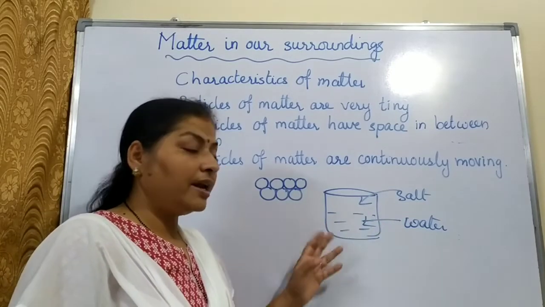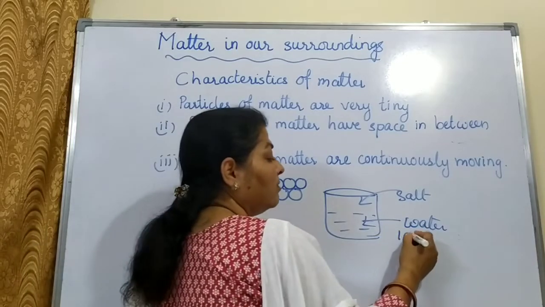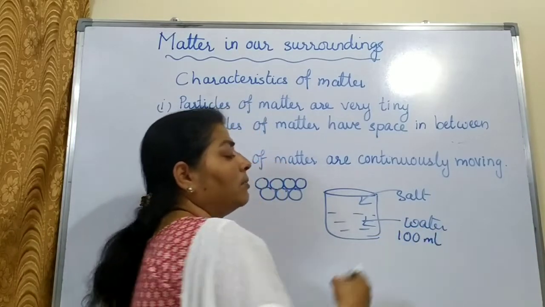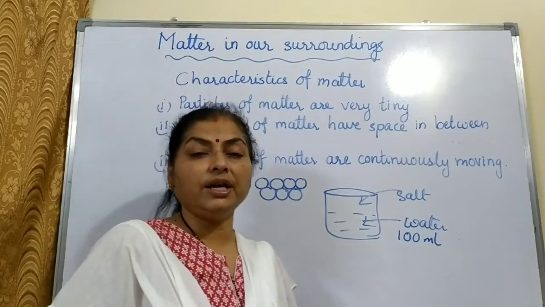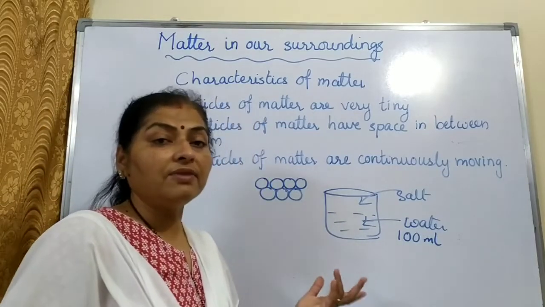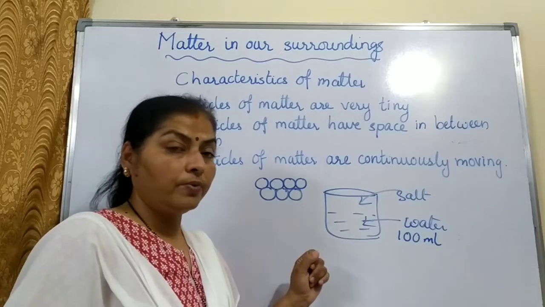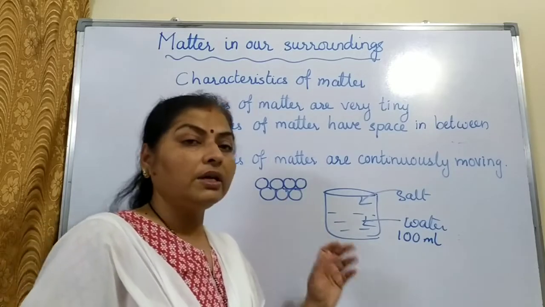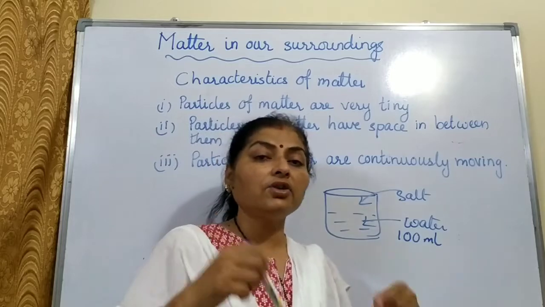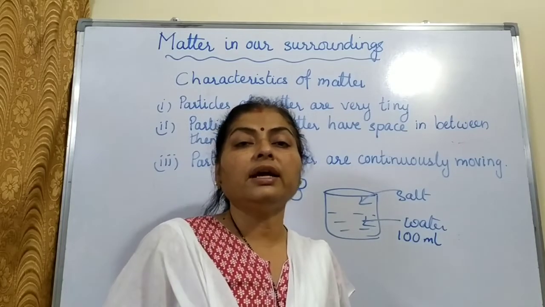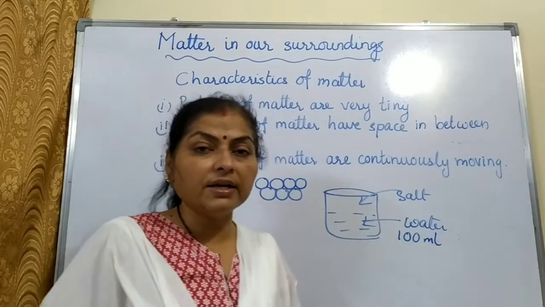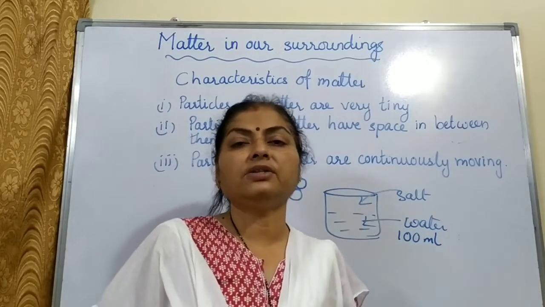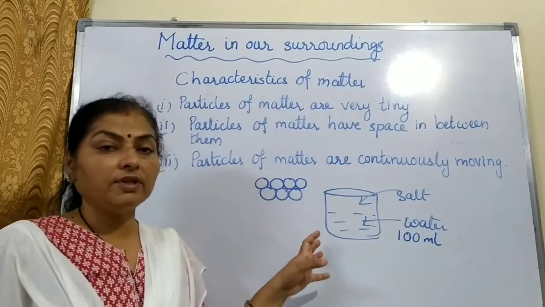So we are taking 100 ml of water, and then we are adding salt or sugar, and after stirring and dissolving, we see that the volume does not change. So the question is, where did the salt or sugar go? The conclusion according to that activity is that salt or sugar does not take any extra place, but it will occupy the interparticle spaces or intermolecular spaces of water. That is the conclusion of this activity.